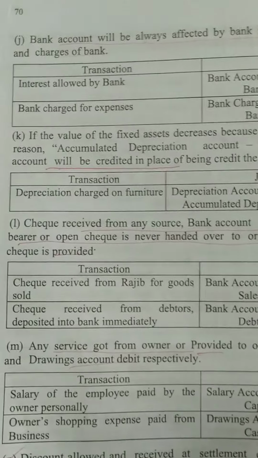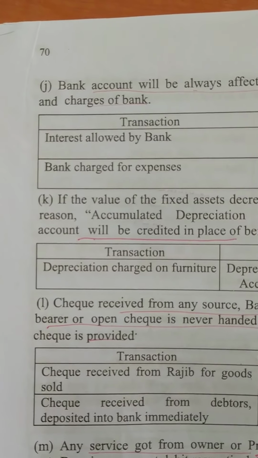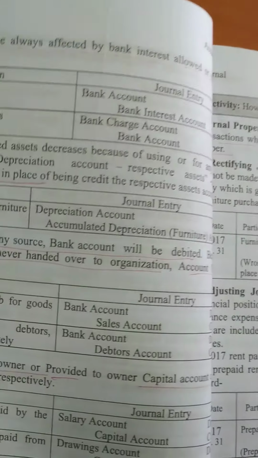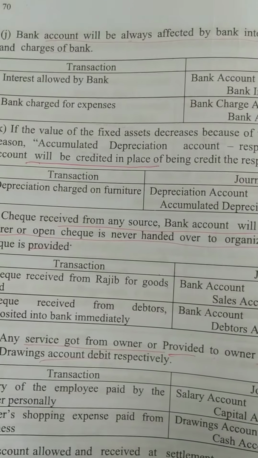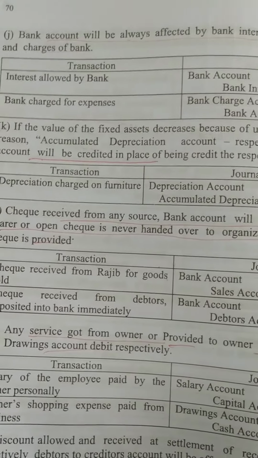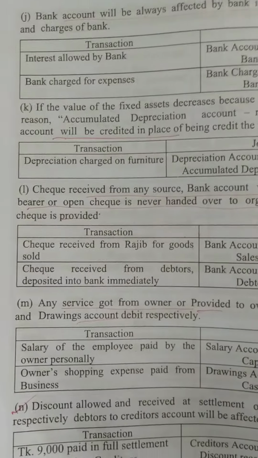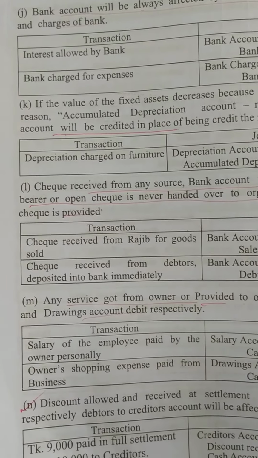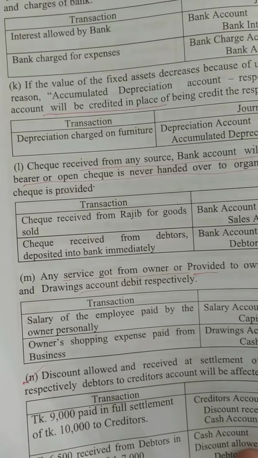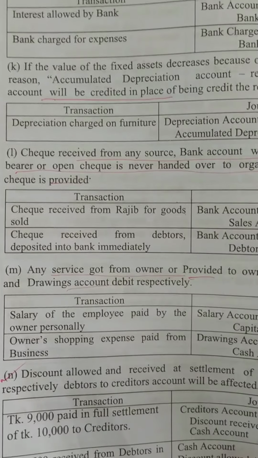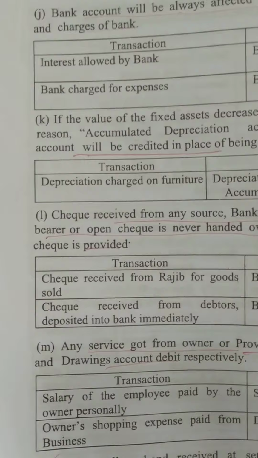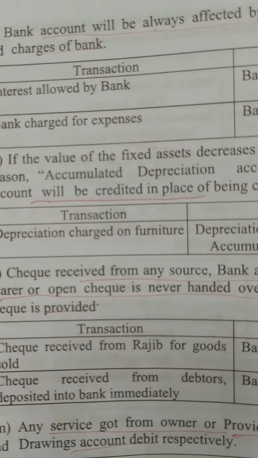Next one, J. Bank account will always be affected by bank interest allowed and bank charges taken by the bank. If the bank gives you any interest or takes any charge from your account, in both cases you have to write bank account. If you get the interest, then bank account debit, and bank interest account is your income, so that one will be credit. But if the bank takes a charge from your account, that is your expense. So bank charges account will be debit and bank account will be credit in that case.